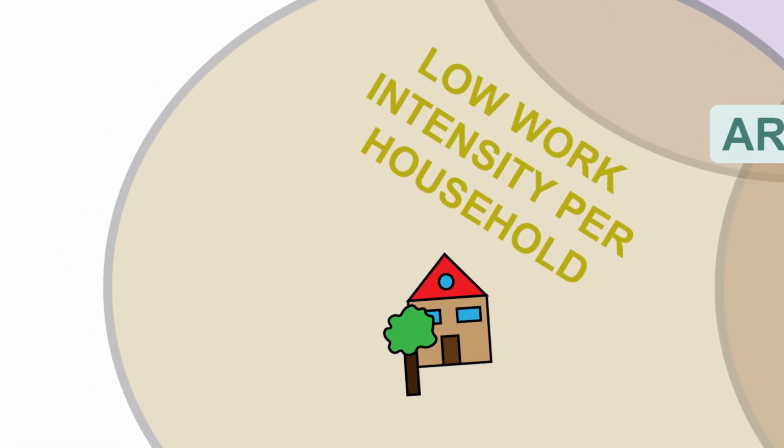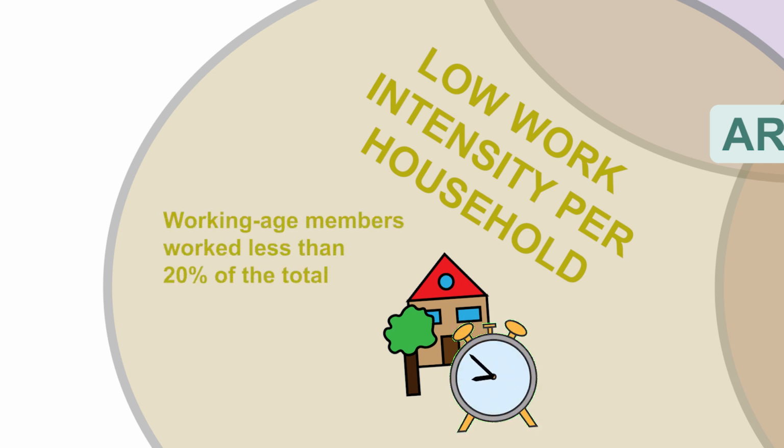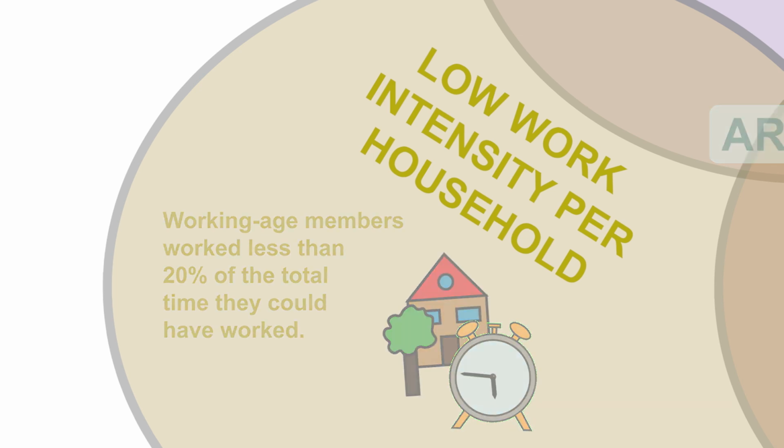Low work intensity per household. Low work intensity in a household is considered to occur when its working age members worked less than 20% of the total time they could have worked.